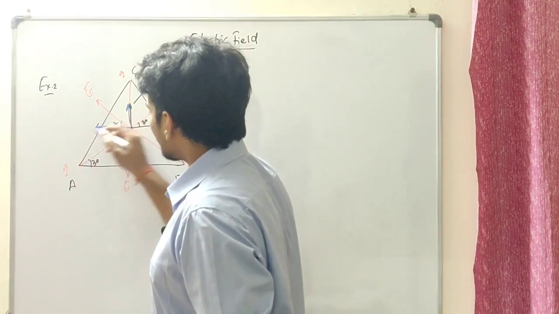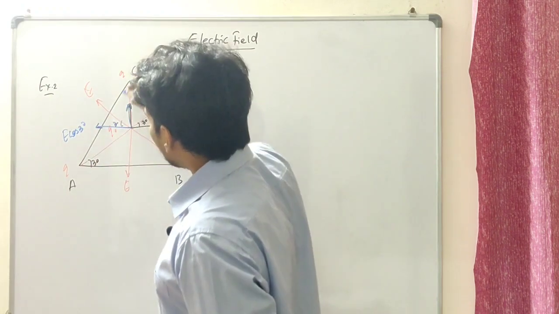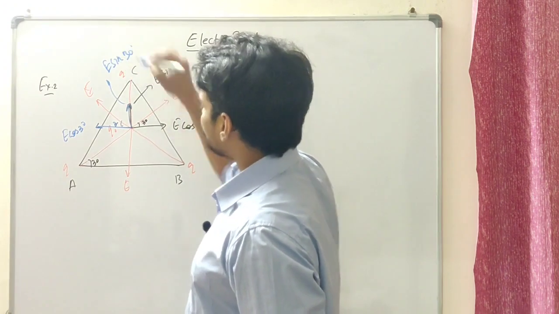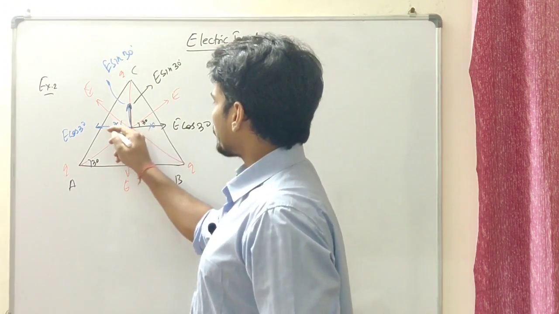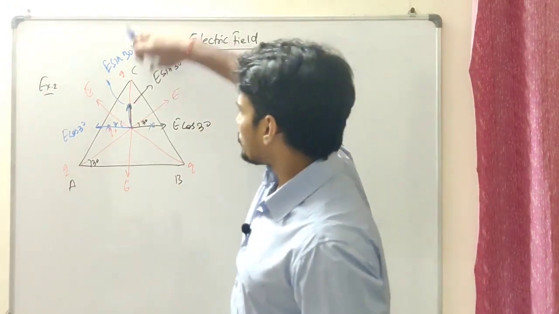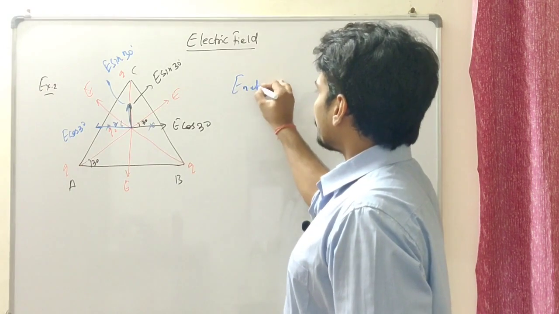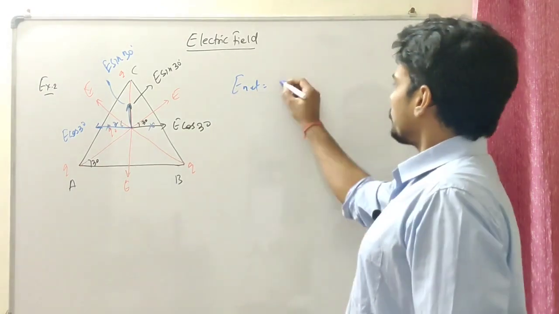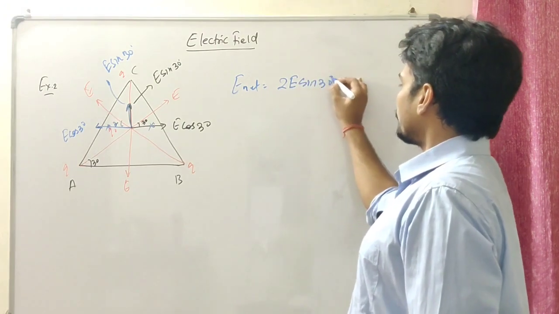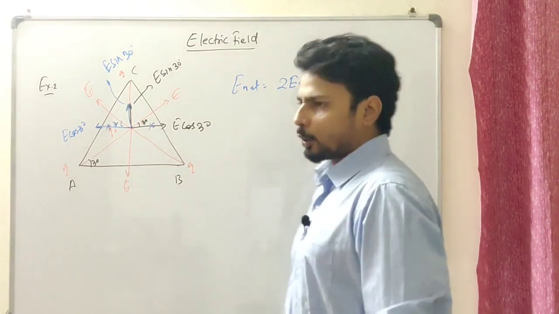30 degree. So this is going to be E cos 30 degree and this is going to be E sin 30 degree. Well, these two are going to cancel each other, right? So the net electric field will be in the top direction and in the downward direction. So the E net at the center of this should be 2E sin 30 degree minus E. I hope you guys agree with this, right?